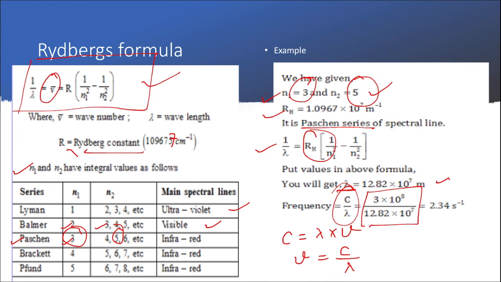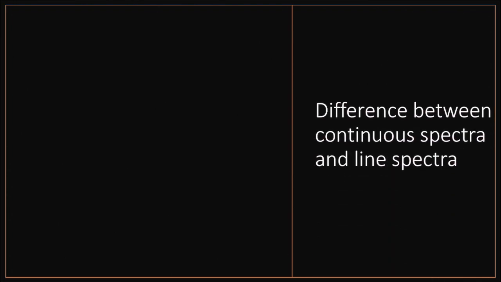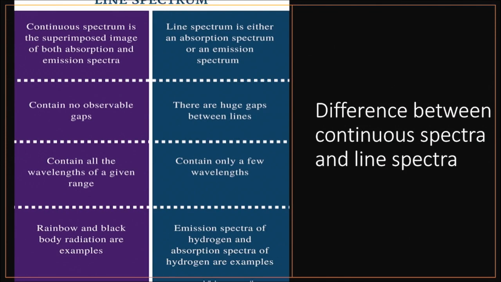Let us go ahead and complete today's class by discussing one very important question that is very frequently asked in your exam, and that is the difference between continuous spectrum and line spectrum. So here are some points of differences which have been listed for you. You can just go through them very carefully. I'll just wait for a minute till the time you can note them or read them.